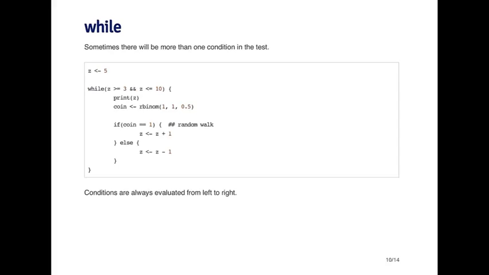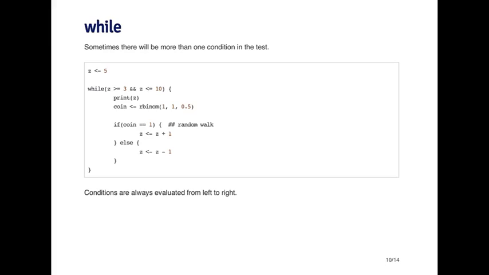So you can test multiple conditions in a while loop, or in any type of construct like an if statement, for example, by using the logical operators. So here I've got a variable z, which I initialized to the value 5, and the condition for the while loop is basically while z is greater than or equal to 3 and it's less than or equal to 10. So while it's between the values of 3 and 10, I'm going to print the value of z.